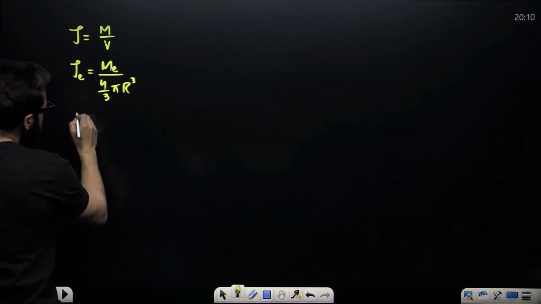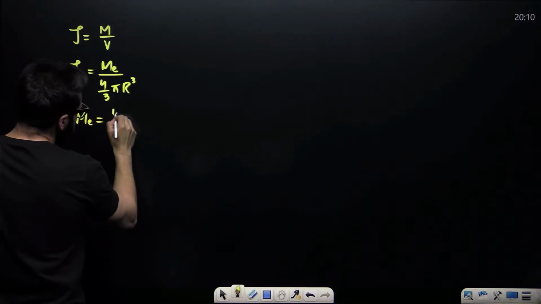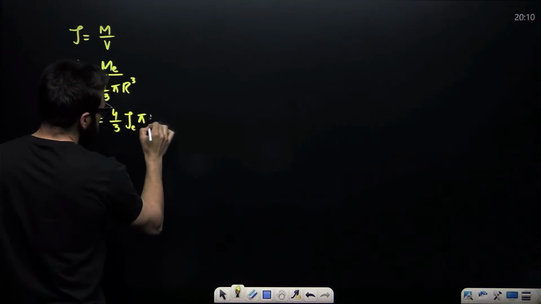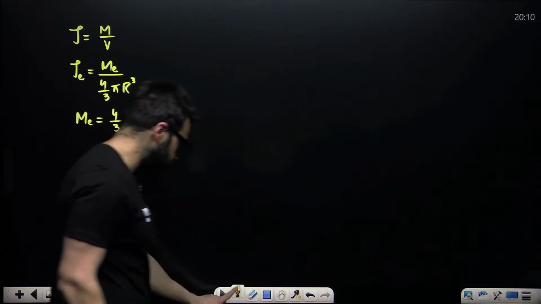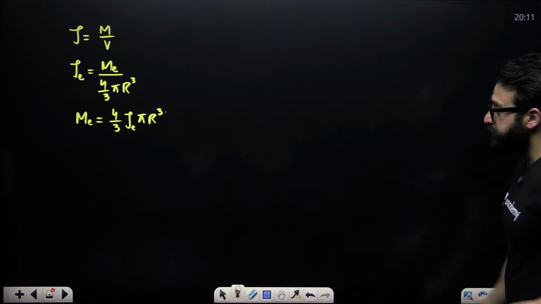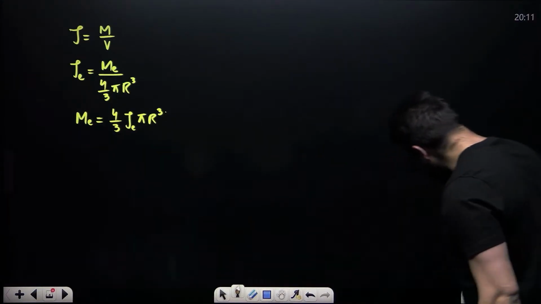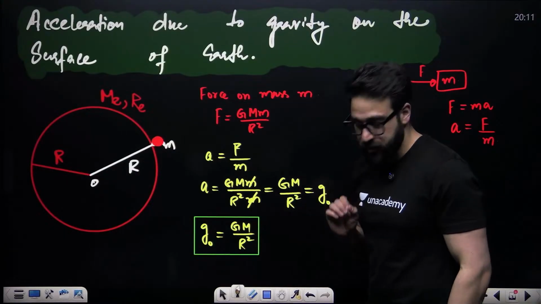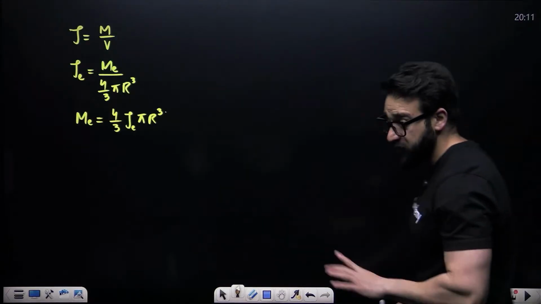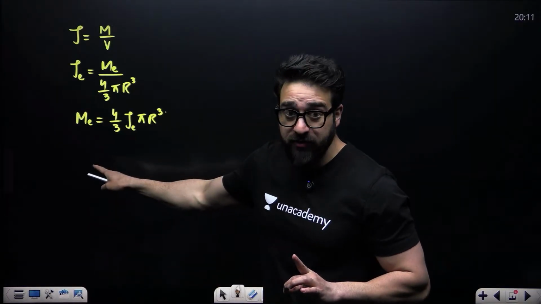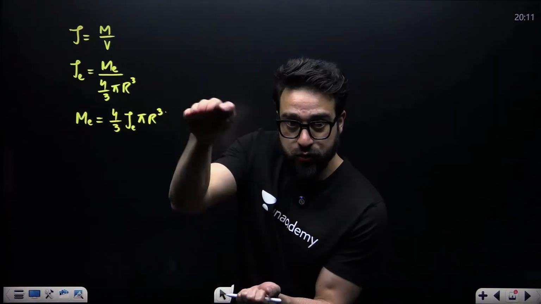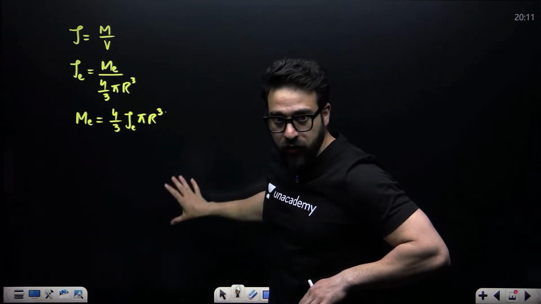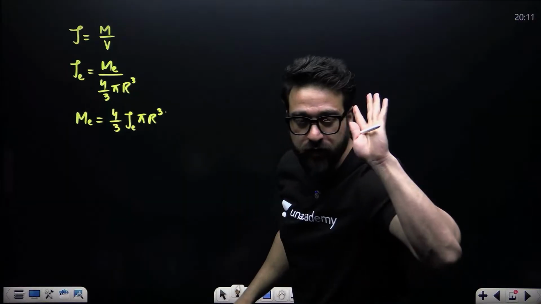Now from here, can you calculate the mass of Earth? That will be 4 by 3 rho_e pi R_e cube. So this is the mass of Earth that we calculated. Now, my dear NEET aspirants, I want you to put this in the equation first. This part only I am deriving over here so that I can take you from the basics and you understand everything. The rest of the things I will not derive. So give me just 2 minutes.